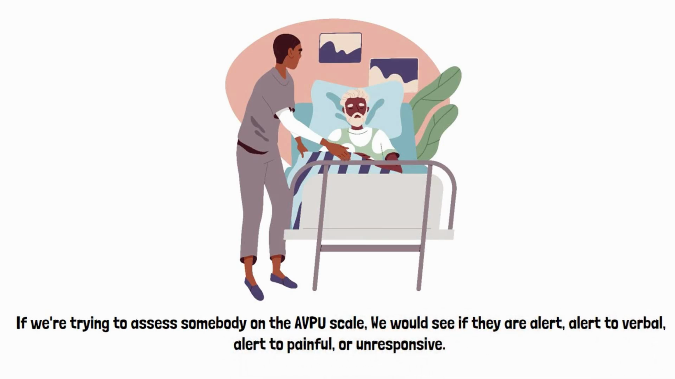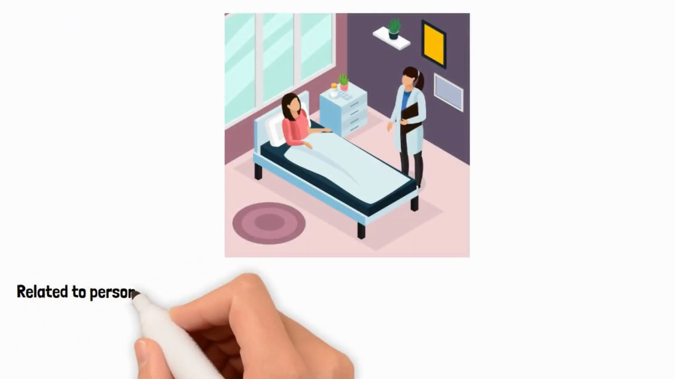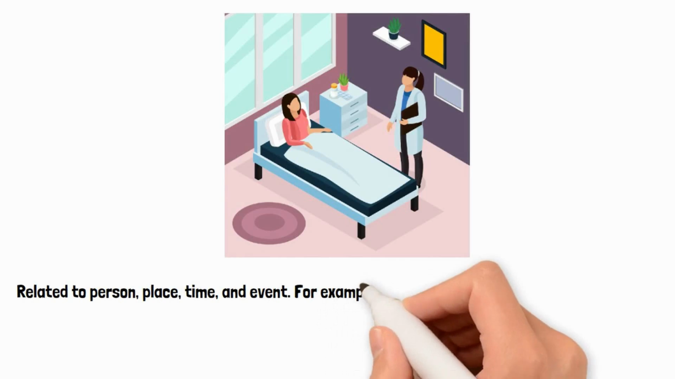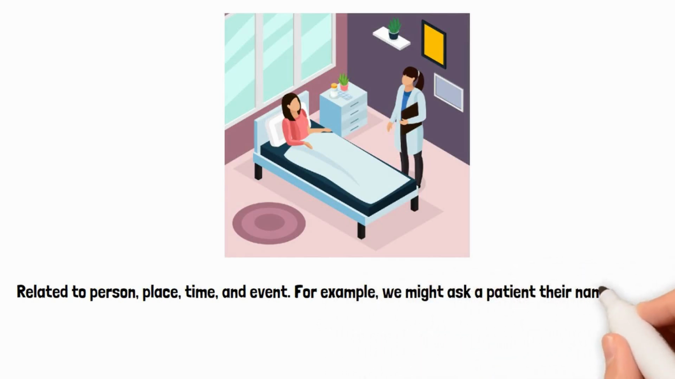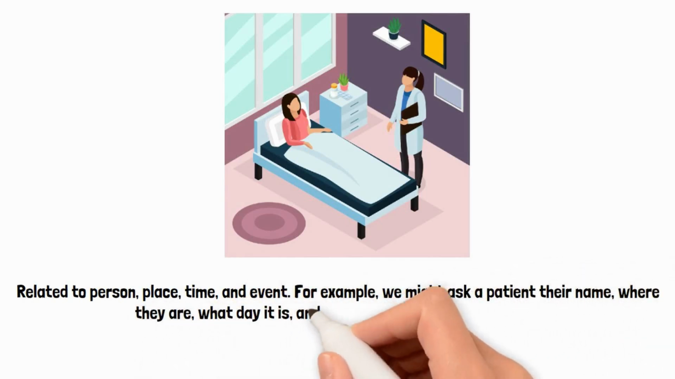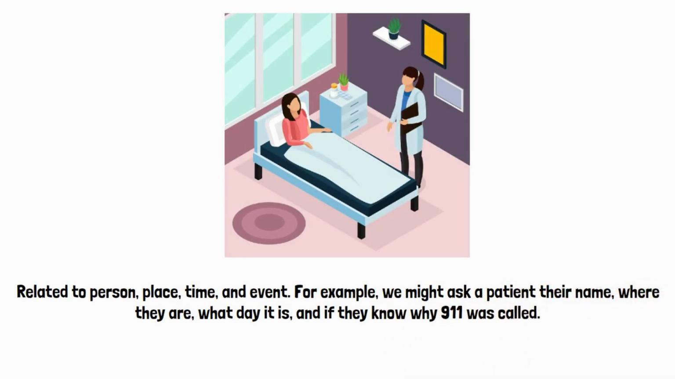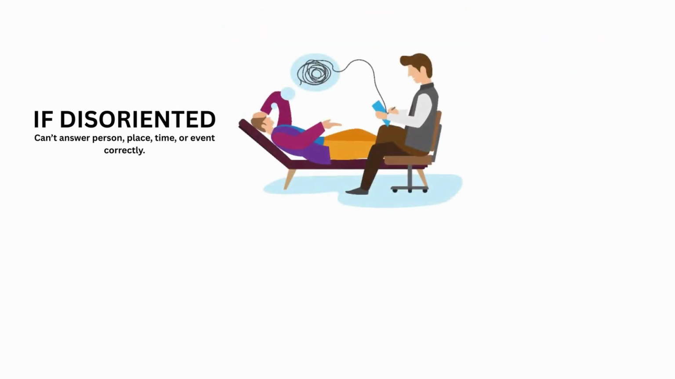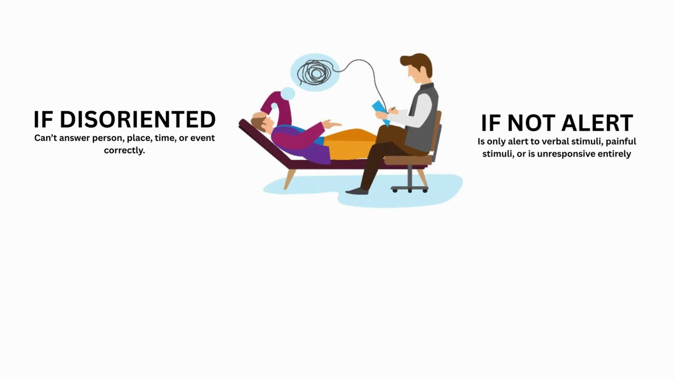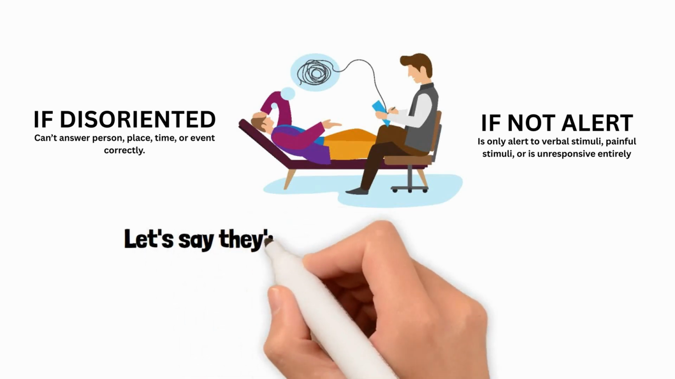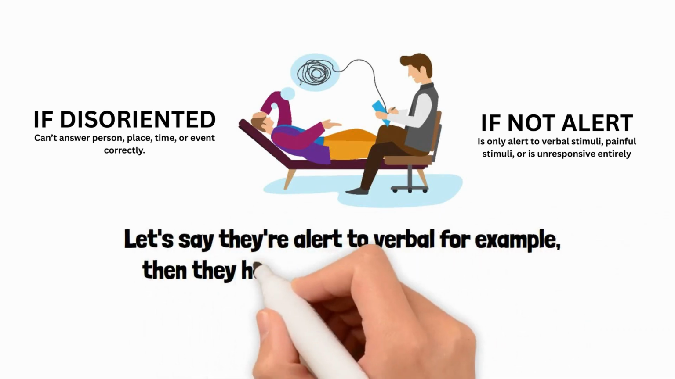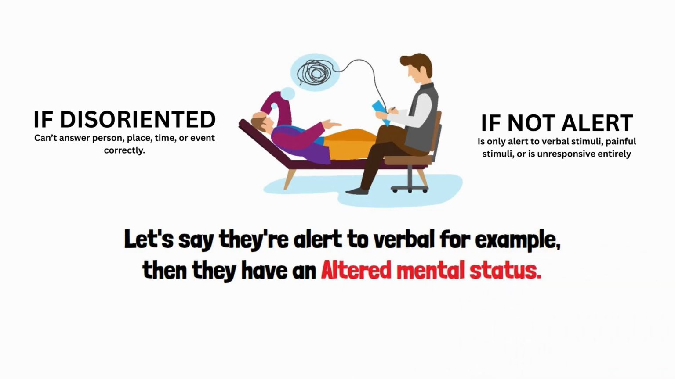To see if they're disoriented, we ask them 4 simple questions related to person, place, time, and event. For example, we might ask a patient their name, where they are, what day it is, and if they know why 911 was called. If a patient is disoriented or unable to answer one or more of those questions, or has a decreased level of responsiveness or consciousness, let's say they're alert to verbal, for example, then they have an altered mental status.